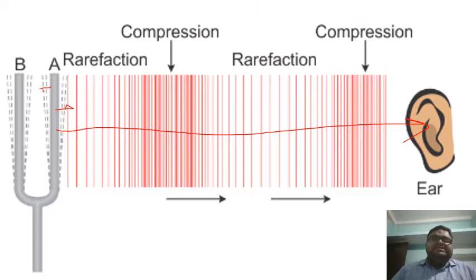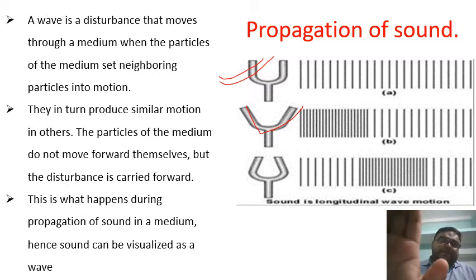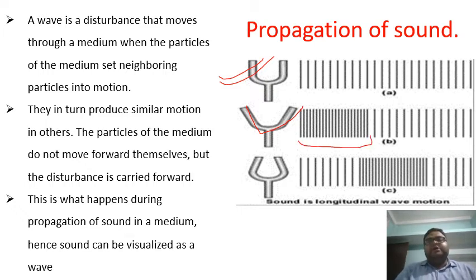Okay, students. So now let's see how this compression and rarefaction occurs. A wave of disturbance moves through a medium when the particles of the medium set neighboring particles into motion. So see, this is the normal case, where nothing is happening. When we strike it, this tuning fork is getting deviated, getting separated like this, right? When it is getting separated, it is pushing the air that is present near it, right? So we can see here it is the compression, right? So now what will happen?